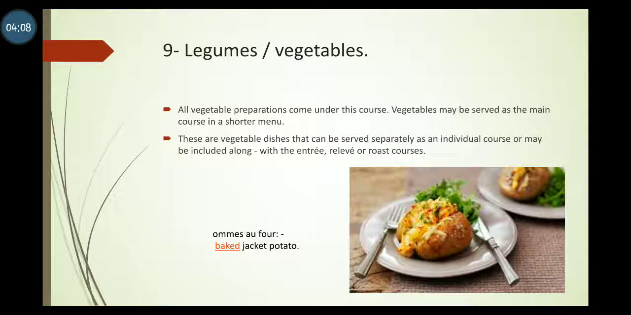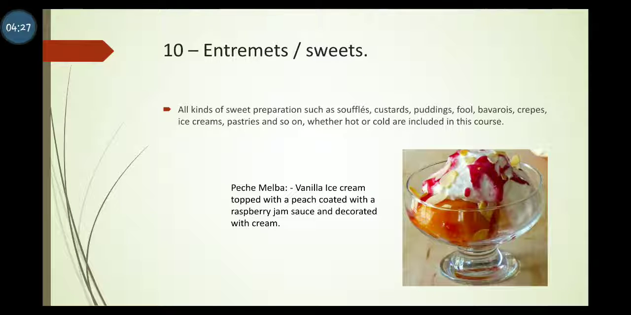Légumes, vegetable. All vegetable preparations come under this course. Vegetables may be served as the main course in a shorter menu. These are vegetable dishes that can be served separately as an individual course or may be included along with the entrée, relevé, or roast course.